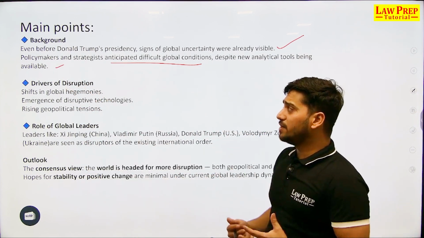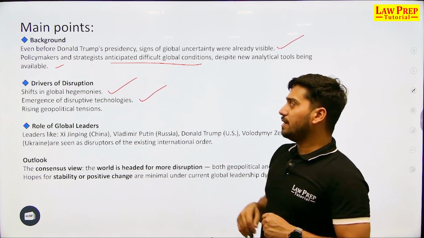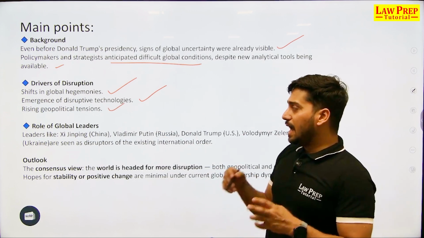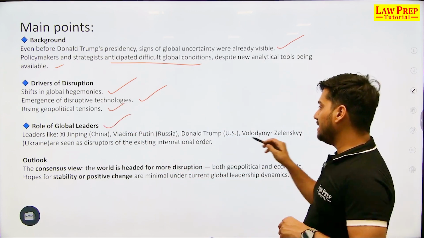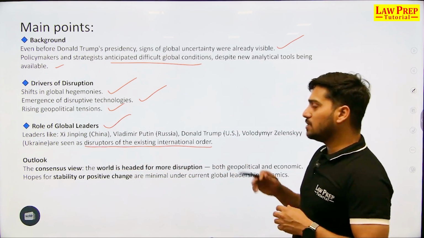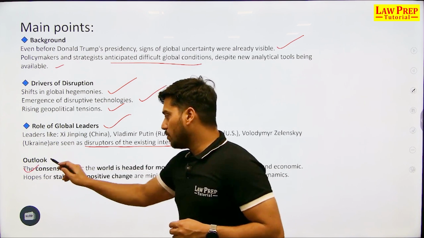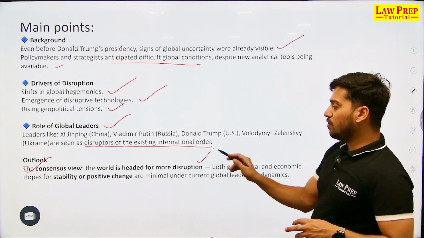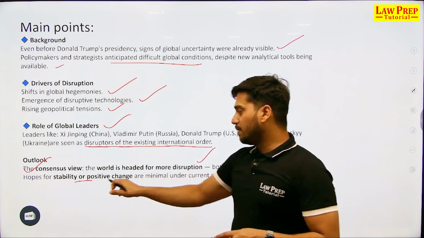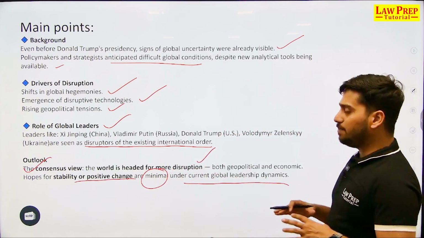Now, what are the drivers of disruption? There is a shift in global hegemonies. There is an emergence of disruptive technologies. There are rising geopolitical tensions. And the role of global leaders like these is primary, and they are basically the disruptors of the existing international order. Along with this, the consensus view is that the world is headed for more disruption, both geopolitical and economic, and hopes for positive stability or positive change are minimal under current leadership dynamics.